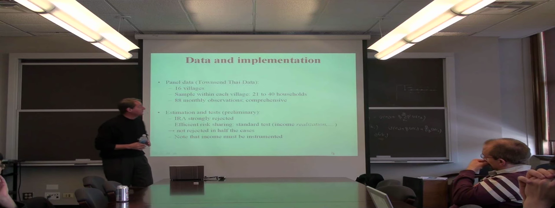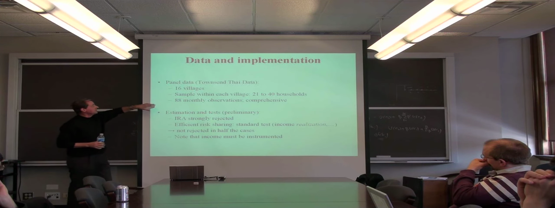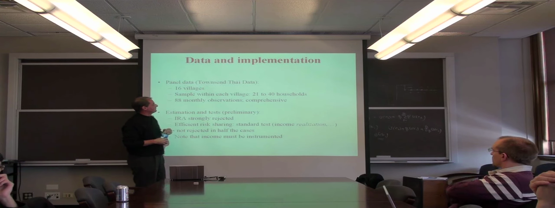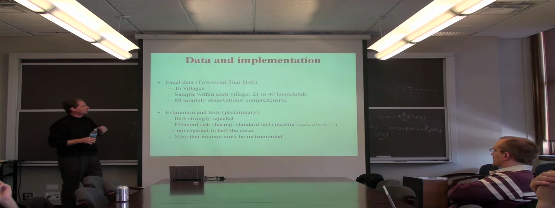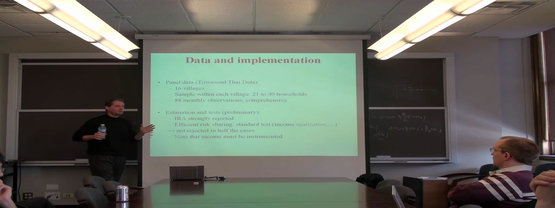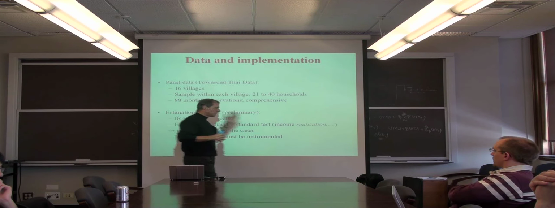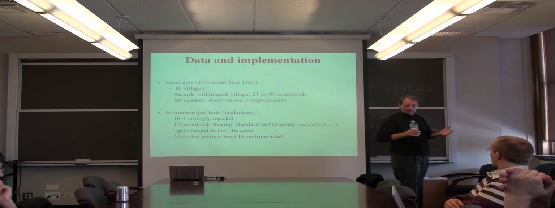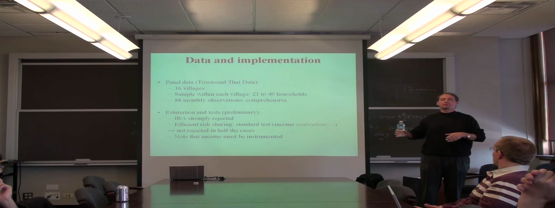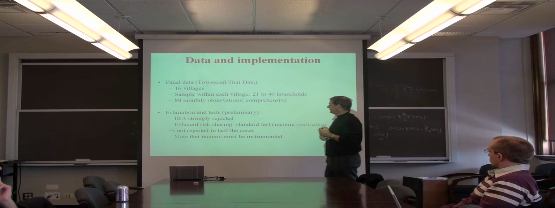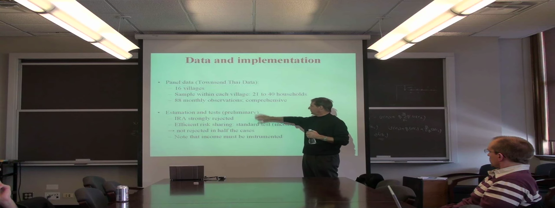So the data, we have 16 villages. Within each village, we have 21 to 40 households. So we have 150 or 200 people. We have almost 90 observations. It's comprehensive. It's incredible. We know everything. We know whenever one of those households is selling a bullock or buying some kind of fertilizer, we know that. We have all those data.